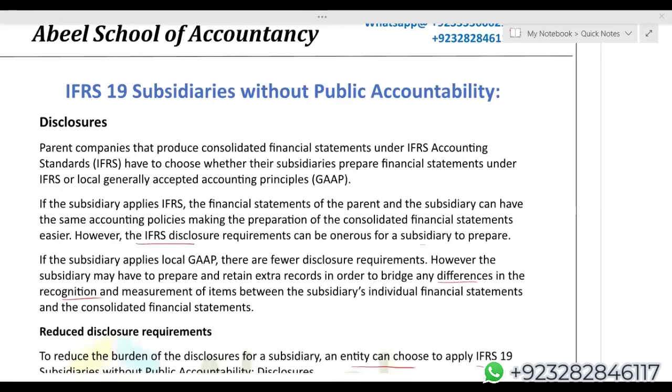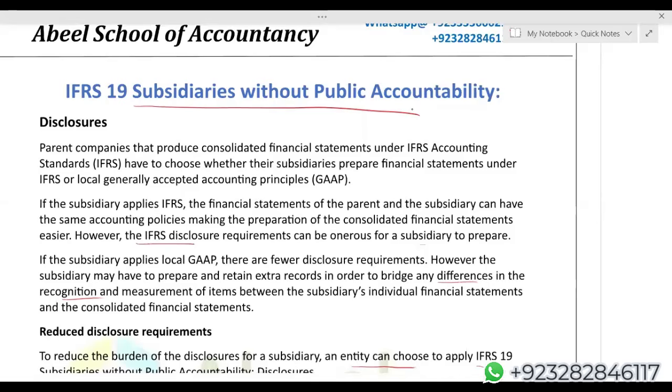IFRS 19, the title is Subsidiaries Without Public Accountability. First of all, you need to develop the understanding of this. What do you mean by subsidiaries without public accountability? It means, number one, your subsidiary is not a financial institution, not a bank. Of course, if your subsidiary is a bank, then it does have public accountability, and you have to give the detailed disclosures.